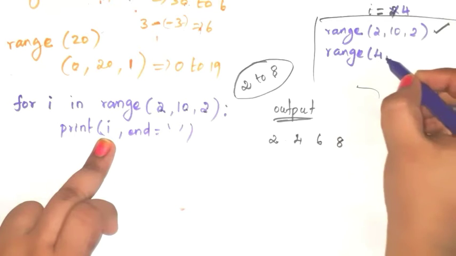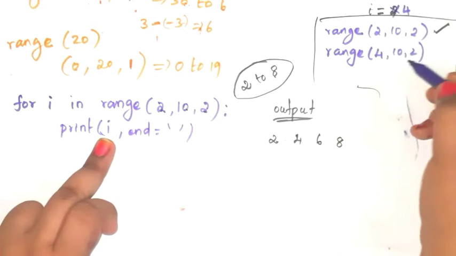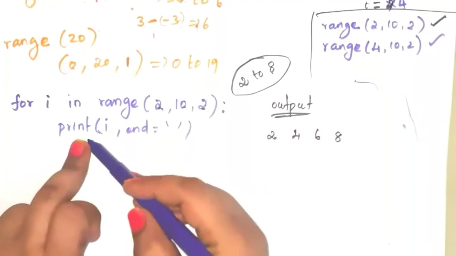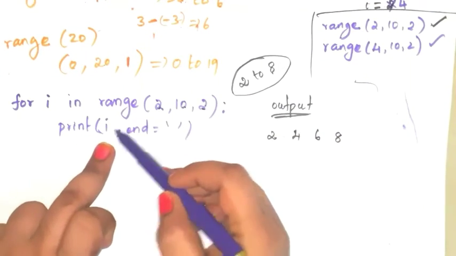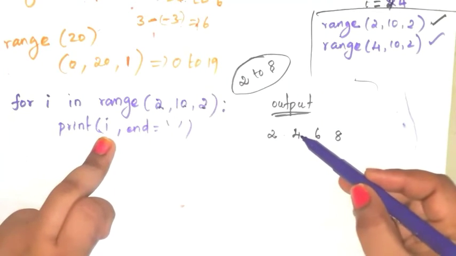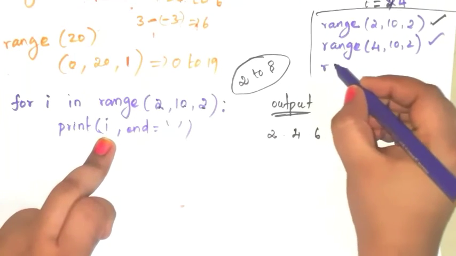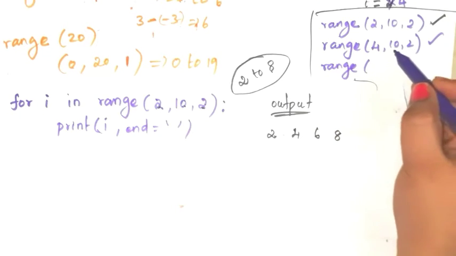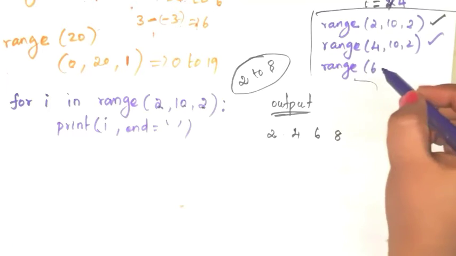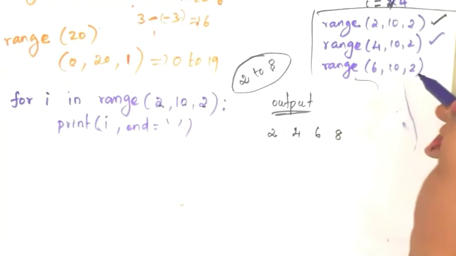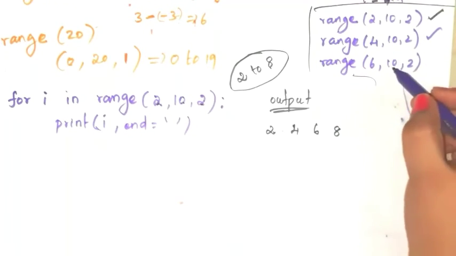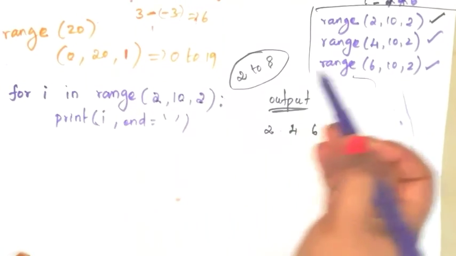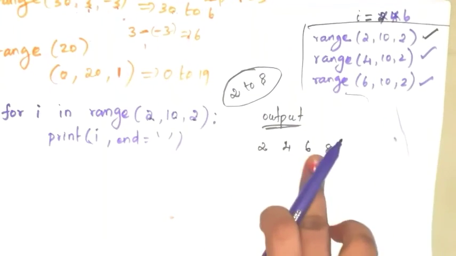So here write 4, 10, 2. This is also true because the last value 8 is not reached. So execute this statement, print i, that is 4. i is equal to 4. Next again write the range, take next value with the increment of 2. So next value is what? 6, 10, 2. Check the condition. This is also true because the last value 8 is not reached till now. So print i means 6.